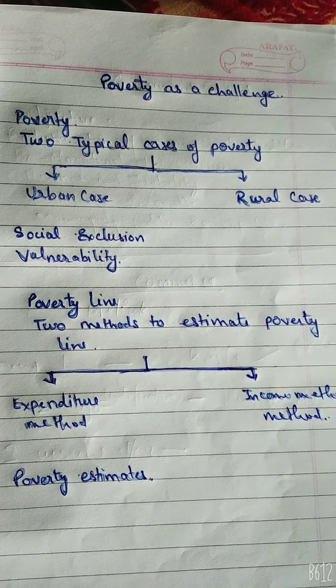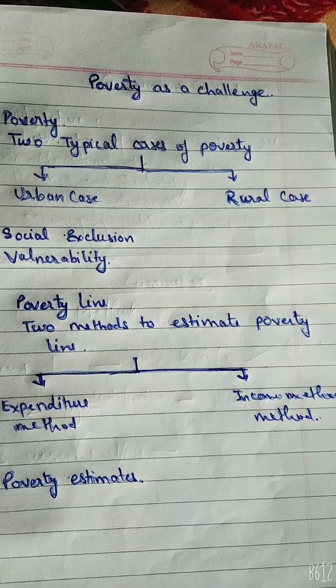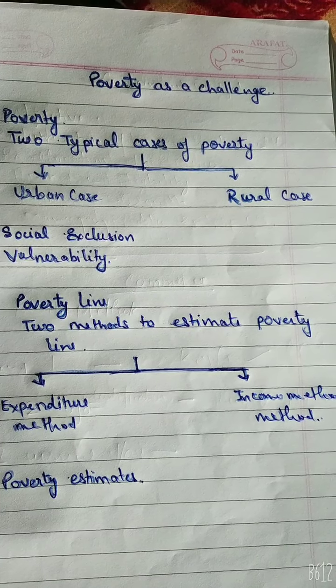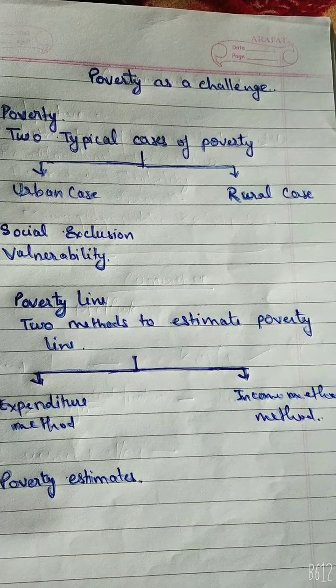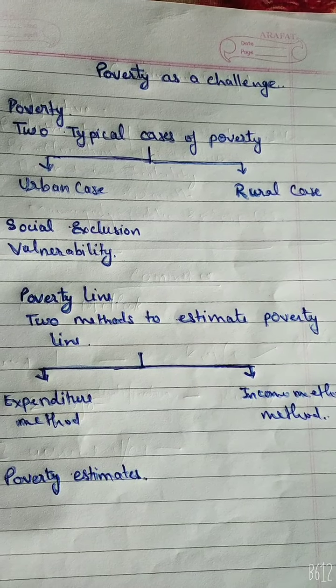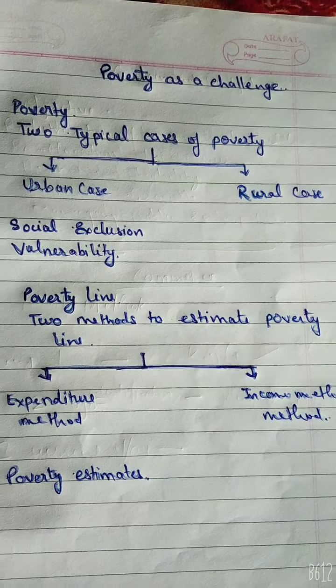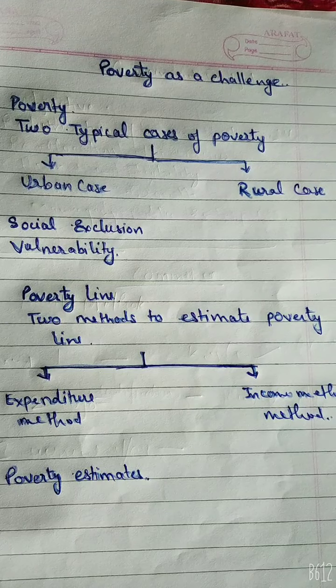In order to define poverty, we normally divide people into two categories, the poor and the non-poor. The poverty line acts as a cutoff point on the line of distribution which divides the population into two categories. These two categories are further divided into subcategories.